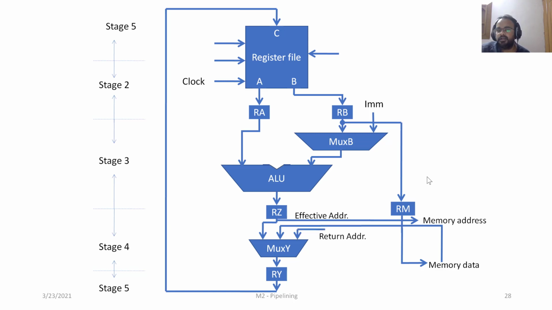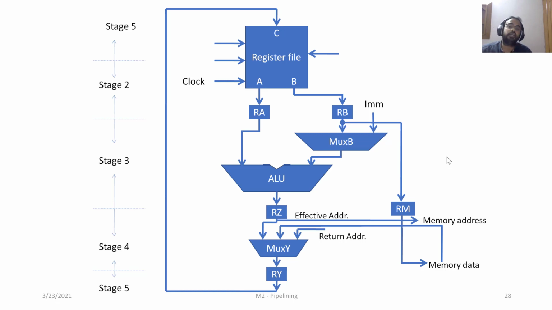And to handle the control instructions, we said the mux Y will have another input which is the return address. And we also understood that the control circuitry or the control path of this 5-step instruction execution will be generating appropriate control signals for mux B, mux Y, and the instruction fetch stage also, basically the instruction address generator part.